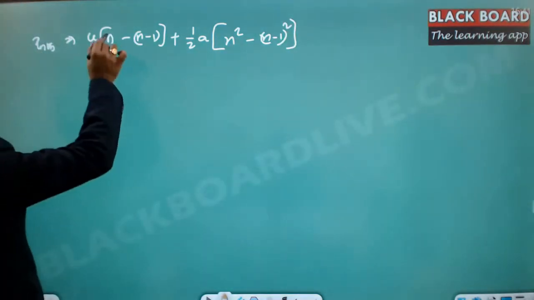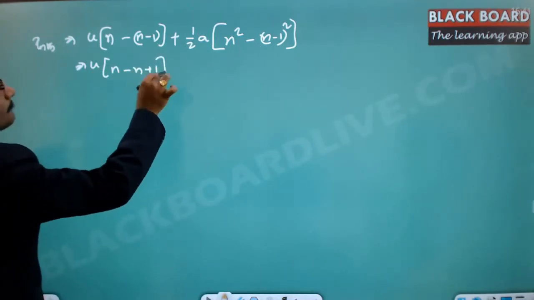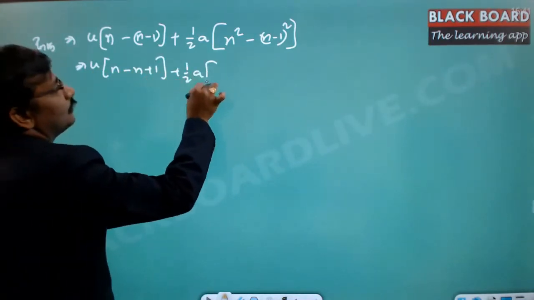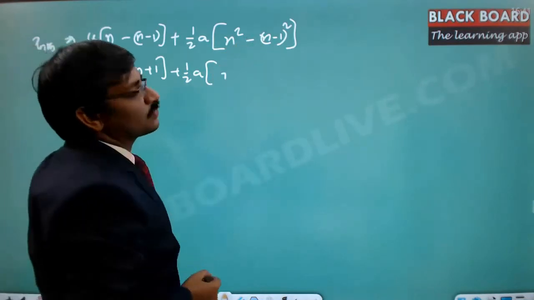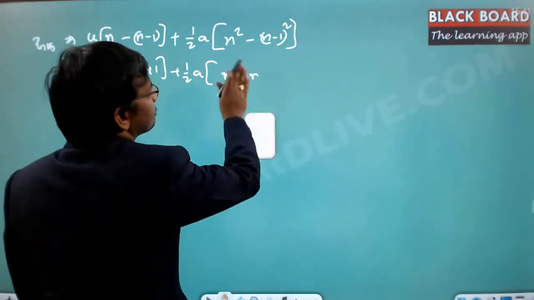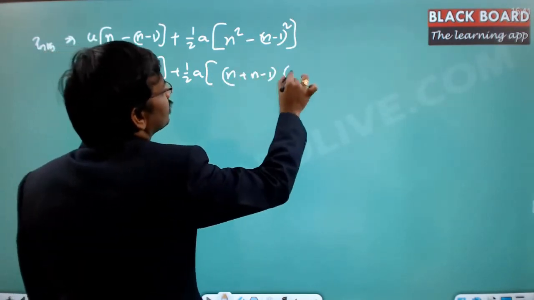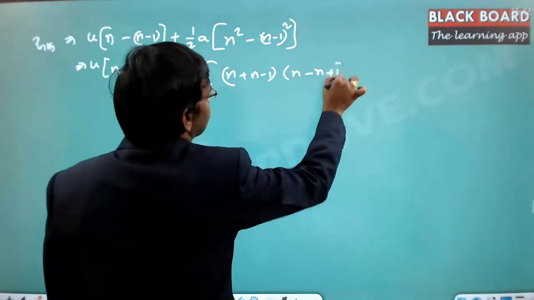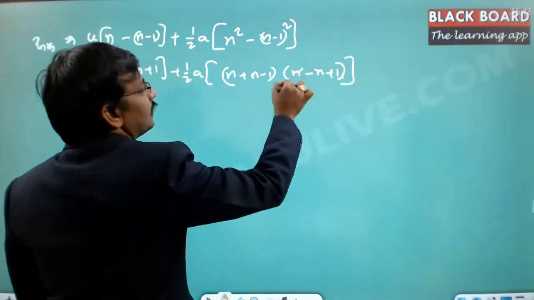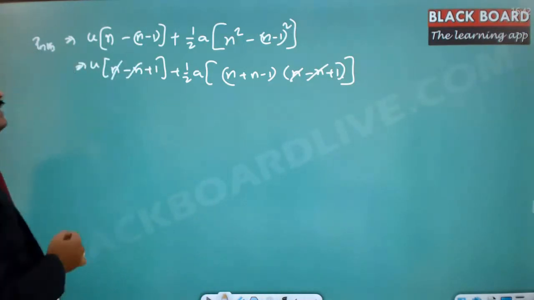Now this is u into n minus n plus 1 plus half a into, so this is a square minus b square format, a plus b into a minus b. So n minus n will cancel out, and n minus 1 will cancel out.